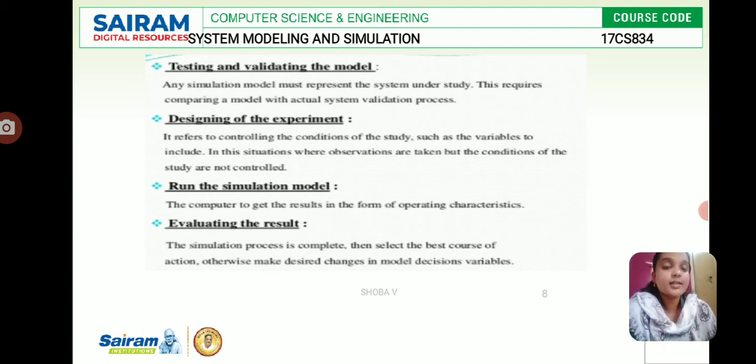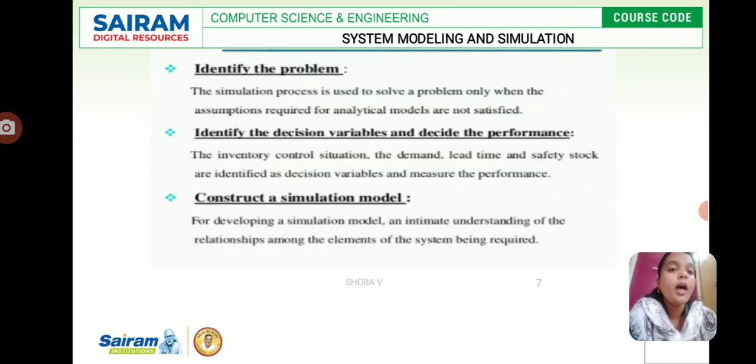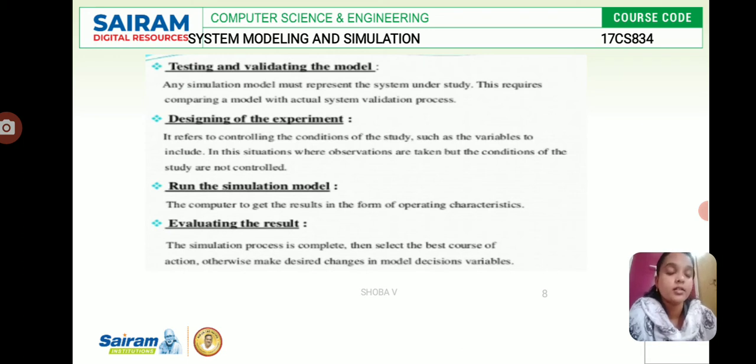Evaluating the results: after finding the problem statement, we go for planning the project, then identify the decision variables and decide the performance measure, and construct a simulation model, followed by testing and validating. After testing and validating, we go for designing the experiment, and we run the simulation model to get the operating characteristics. Finally we evaluate the result of the simulation process, then select the best course of action, otherwise make desired changes in the model decision variables.